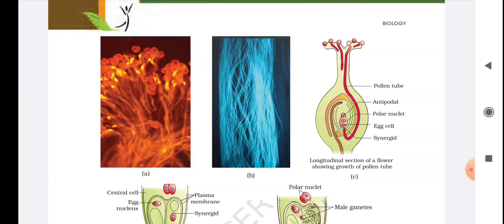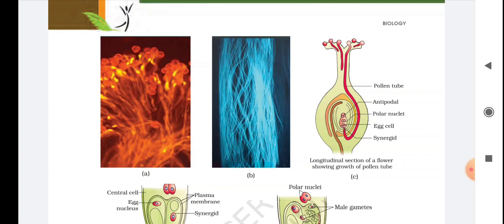For the right type of pollen, we use the term compatible, and for the wrong type of pollen, we use the term incompatible. Both incompatible and compatible pollen grains stick on the stigma, but the right type of pollen, the compatible pollen, will germinate and go through the stigma.